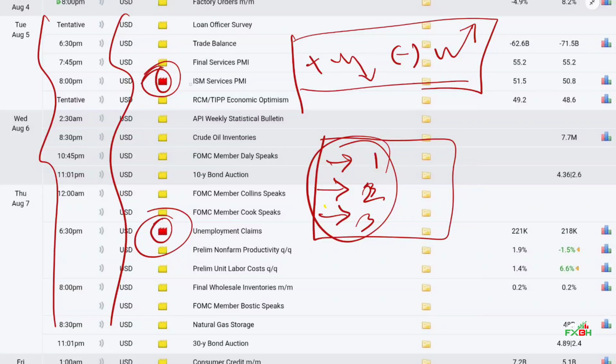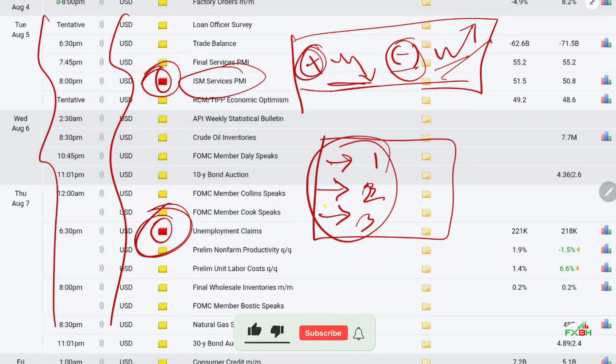Okay, and if the ISM Services PMI data comes with positive, we will sell gold. If it comes with negative, we will buy gold. And if USD data comes with negative, we will buy gold. If it comes with positive, we will sell gold. Okay, this is the basic theory, the simplest theory.